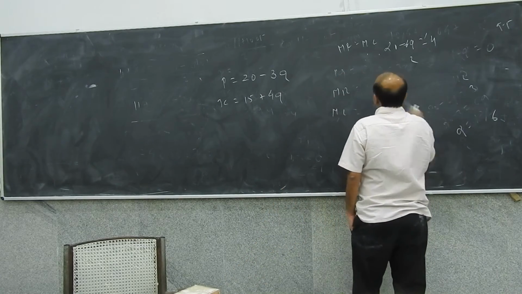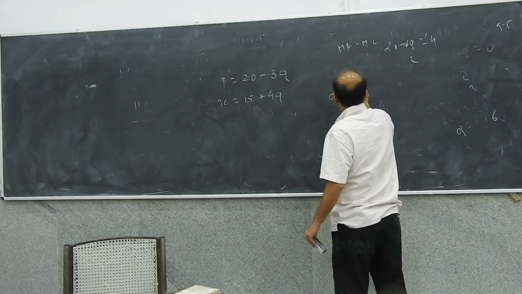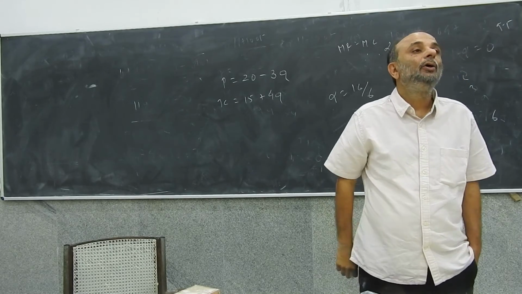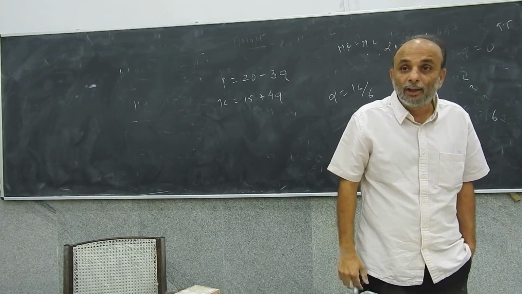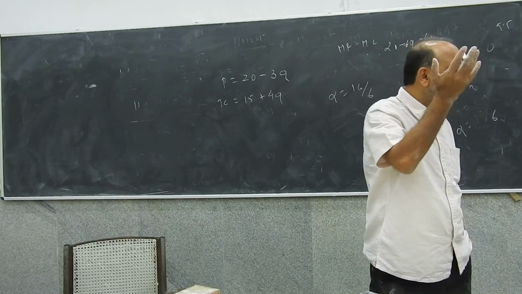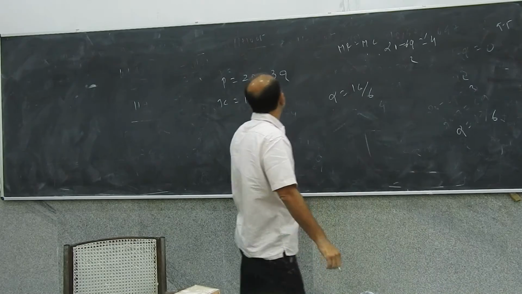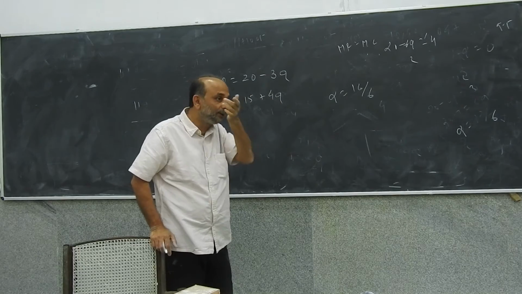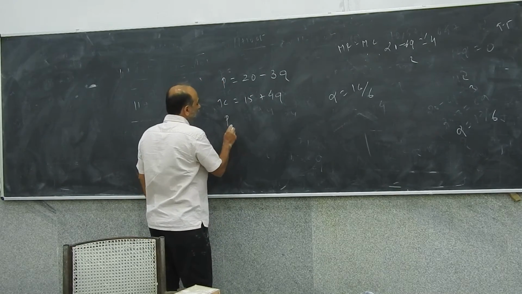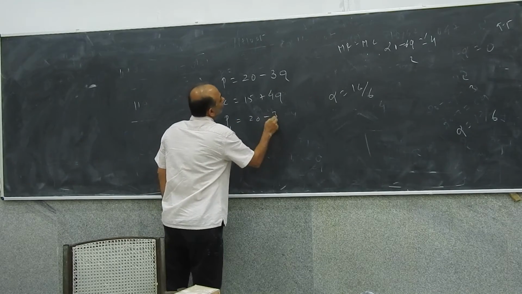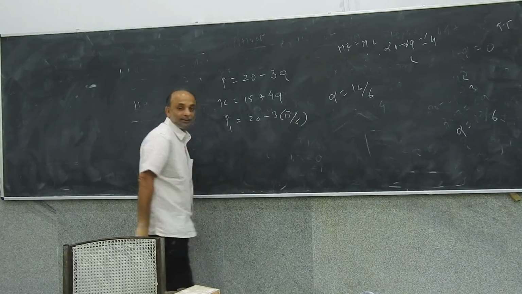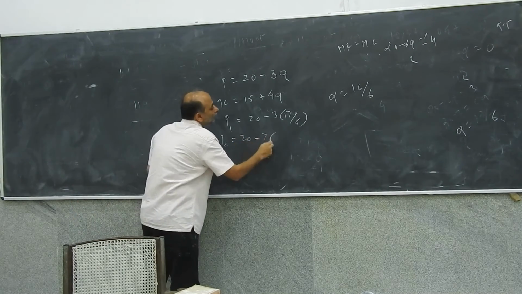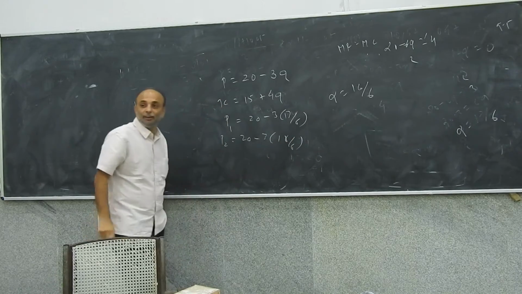So the quantity will be 16 by 6, right? Has the quantity increased or fallen? Fallen. The monopolist will produce less because the marginal cost has gone up. What implication will that have for the price? Price will have increased. What was the previous price? The previous price, P1, is 20 minus 3 into 17 by 6. P2, the changed price, is 20 minus 3 into 16 by 6.